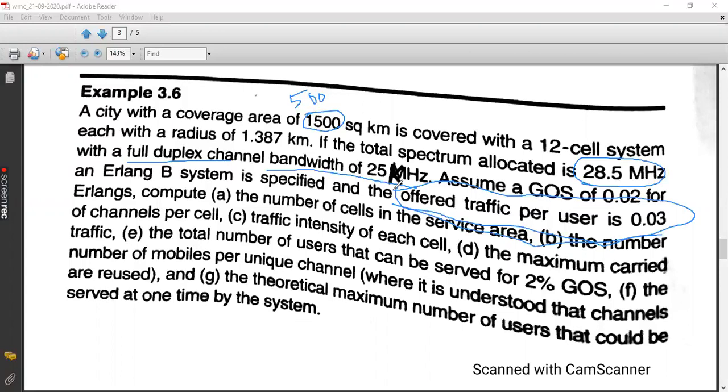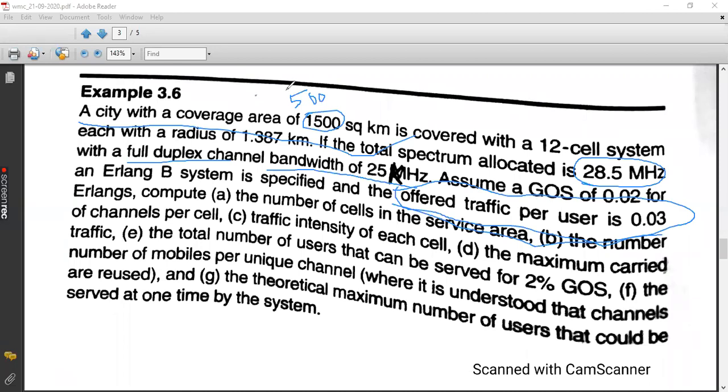Now what you need to find out? Compute. The first parameter that you need to find is the number of cells in the service area. Any idea how we are going to find the number of cells? Just think logically. You are having a city with 500 square kilometer, and one cell's radius is given to you, 1.387 kilometer. From this, you need to accommodate the entire cells in this particular coverage area. So how we are going to find the number of cells?